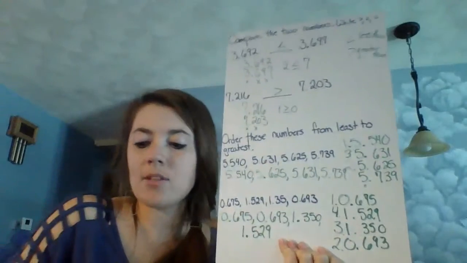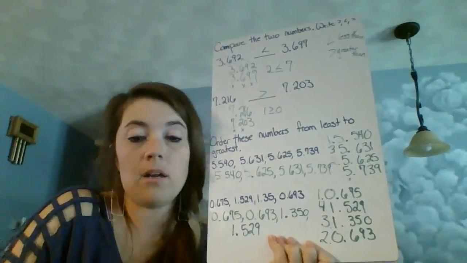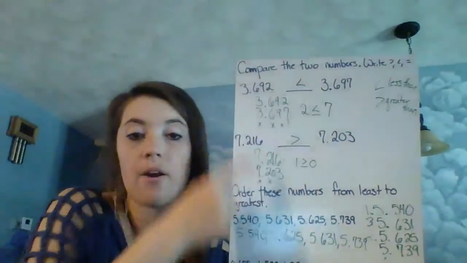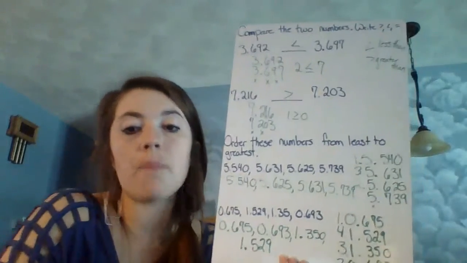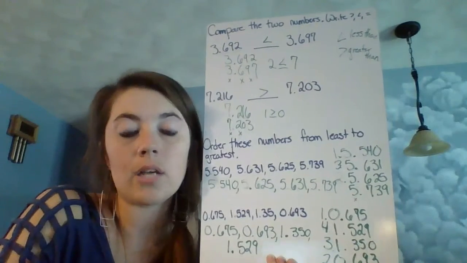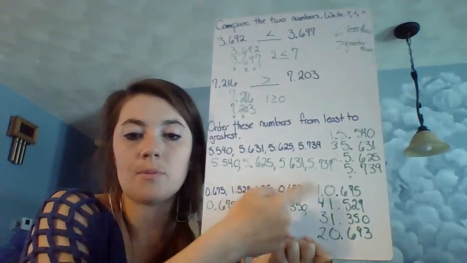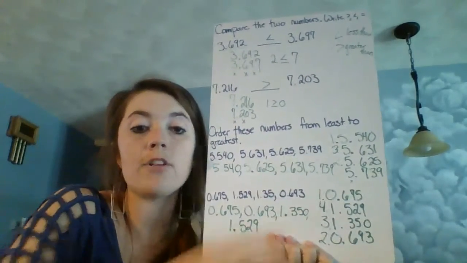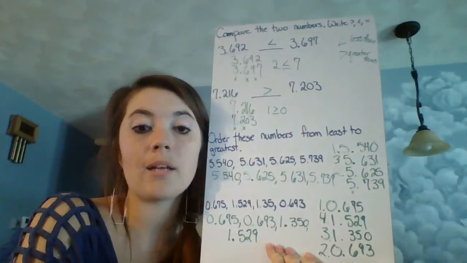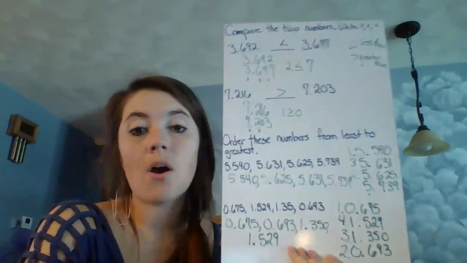So, like I said, this is all about comparing numbers. So your keyword for this lesson is compare. Compare is your keyword for this lesson because that's what we're looking at. We're comparing two numbers. We're ordering four numbers, but really, if we think about it, when we're ordering these numbers, we're not necessarily looking at all four numbers at a time. Down in this one, we had two that we really had to compare first, then we focused on comparing the other two. Same thing with this first one here. We had to compare two of them and then the other two after we started by looking at all four. But it's all about comparing them.